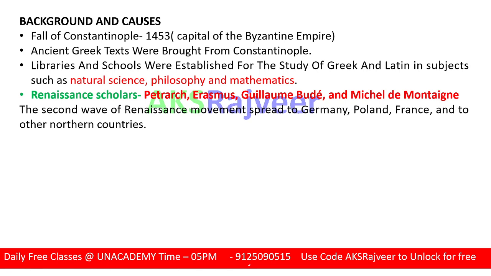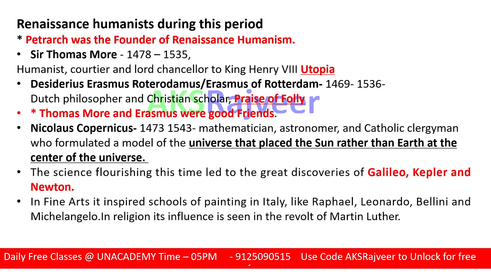Renaissance in India started in the year 1828. Basically, Renaissance is known as the period of humanism. Petrarch is known as the founder of Renaissance humanism. With the rise in humanism, people started understanding each other, and later on they worked for each other too.